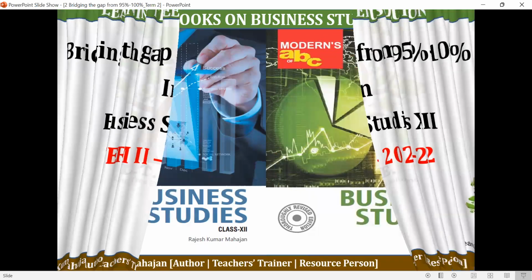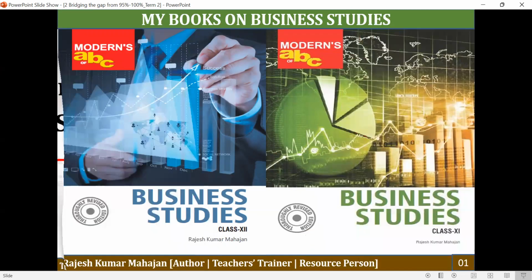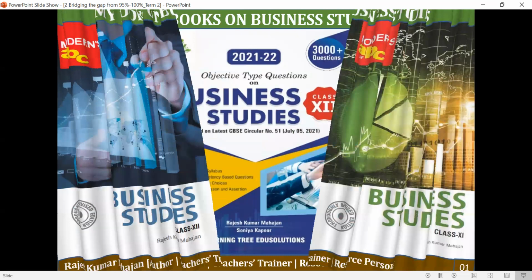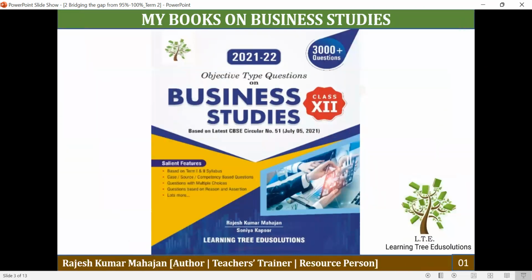Before I proceed, let me tell you about my textbook. These are my textbooks under Modern ABC Business Studies for class 11th and 12th. And one more book on Business Studies, that is aptitude type questions, and this has been used by the students for the Term 1 examination. And all these books are easily available online.